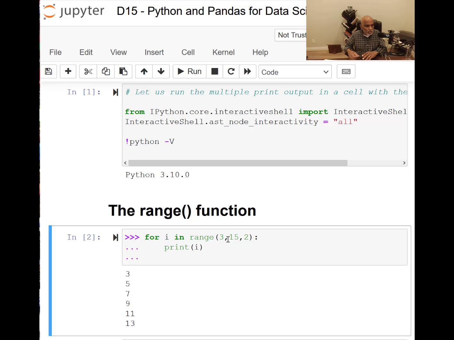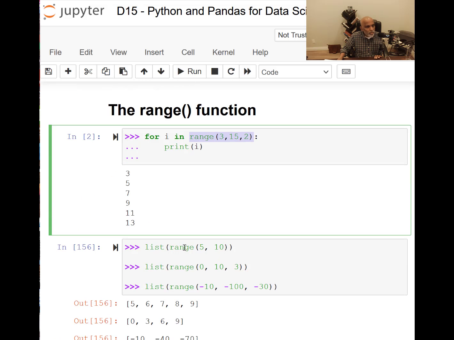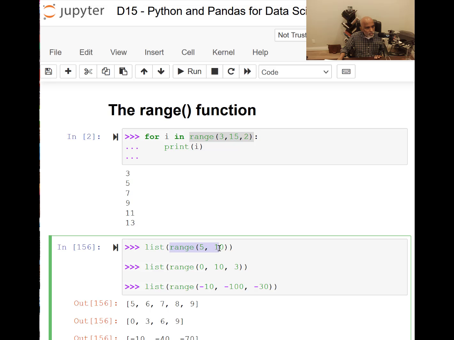So here it executes, taking i over this sequence of numbers defined by range. The output of range becomes an iterative feed to the parameter here, in this case the variable i. Because of this, it is called an iterable, an iteration-providing object. Here is the link where you can see what this one is. I did it as a loop. They take the output values from the range function and feed them into the for loop to execute